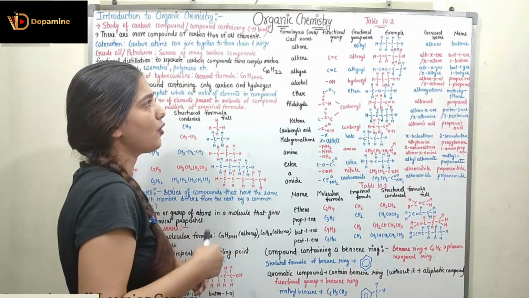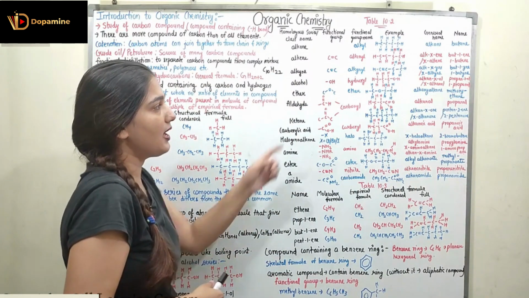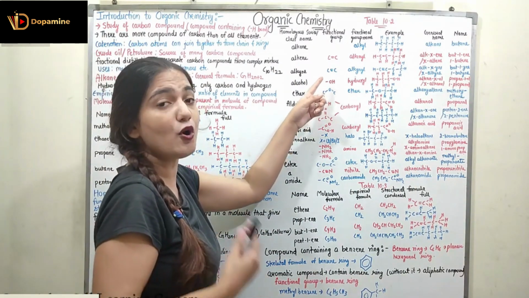Coming to the next type of homologous series, that is alcohol. Alcohol contains the functional group OH in it.